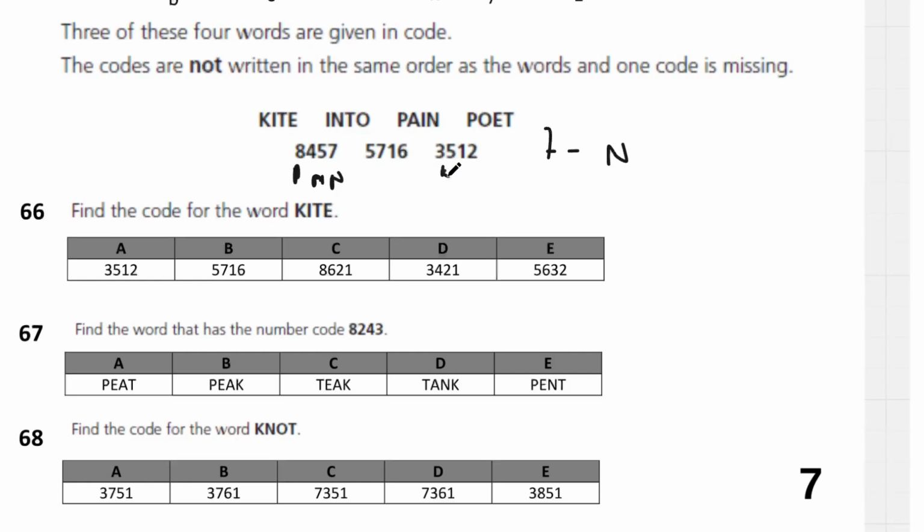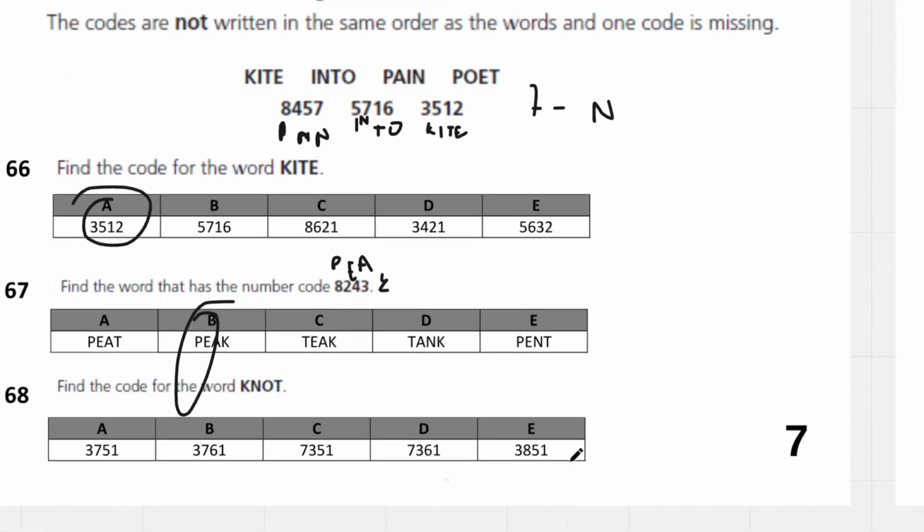It'll be 3, 5, 1, 2. This is kite. And then that means this one is going to be into. That means 8 is P, 2 is E, 4 is A, and then 3 is K. We get peak. 67 is peak.